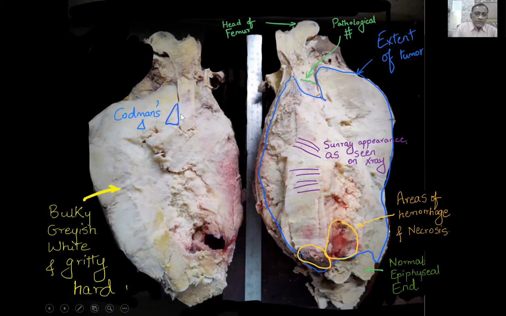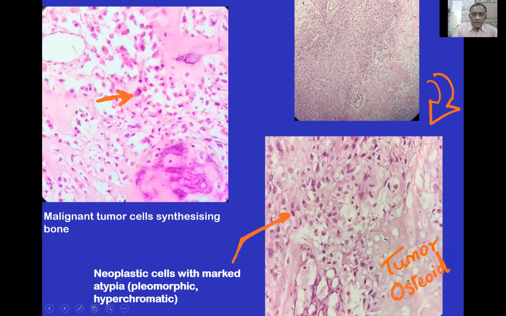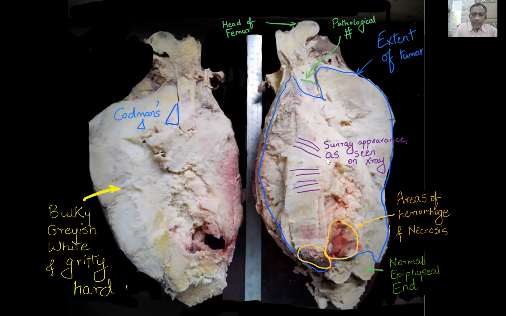So this is the Codman's triangle which is seen. There's a pathological fracture. There's a soft tissue infiltration. There's a sunray appearance seen. There are areas of hemorrhage and necrosis.